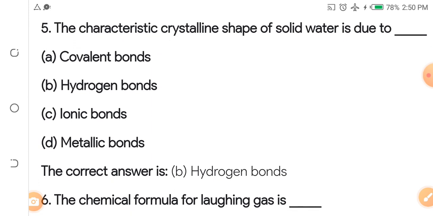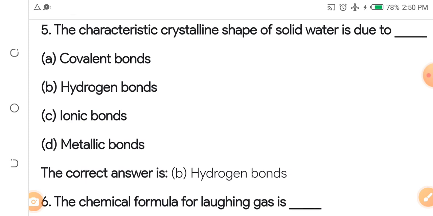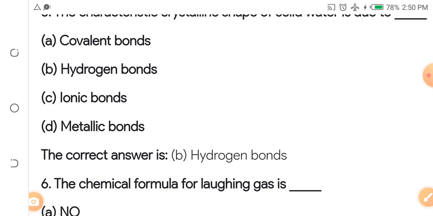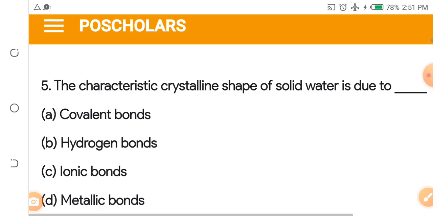Now, number 5. The characteristic crystalline shape of solid water is due to dash. When you get solid water, it looks crystalline. A. Covalent bonds. B. Hydrogen bonds. C. Ionic bonds. D. Metallic bonds. The answer is hydrogen bond. It is these hydrogen bonds that result in this crystalline shape.